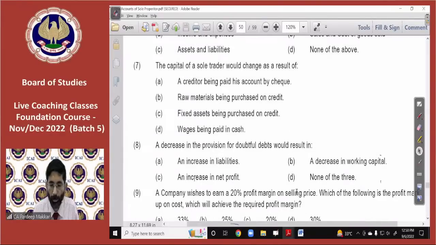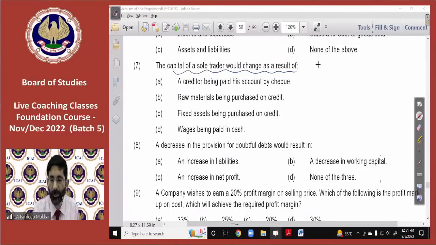The capital of a sole trader would change as a result. This is basically accounting equation chapter normally done by students in +1. Keep it into your mind when your capital will change, because this chapter is a final chapter. You may see, if you are interested to do this chapter in a proper way, you should have to understand from general to trial balance, everything, every chapter should be clear. If you are not clear on those chapters, you will have to suffer here. This is a practical thing. So let's understand that when your capital will change.